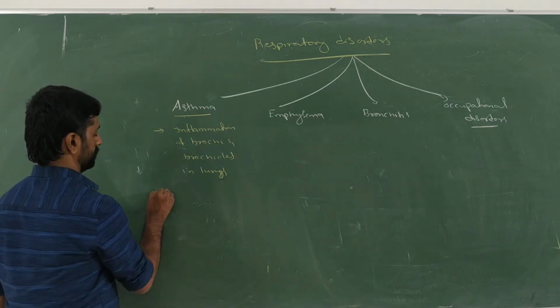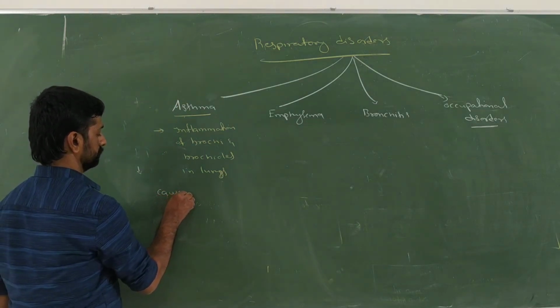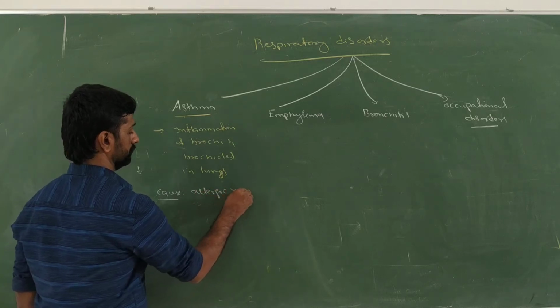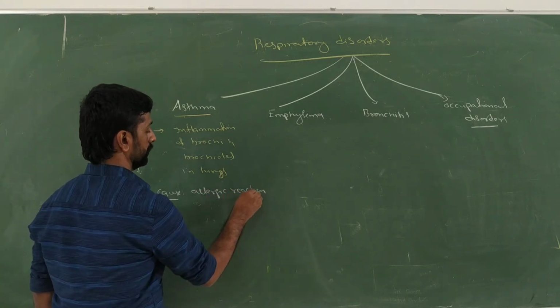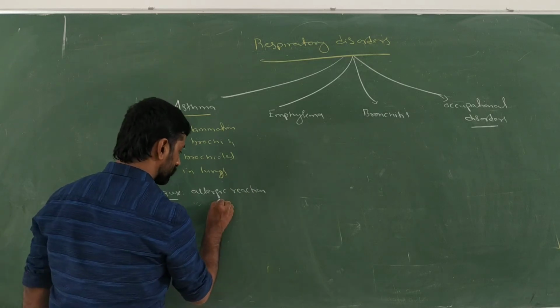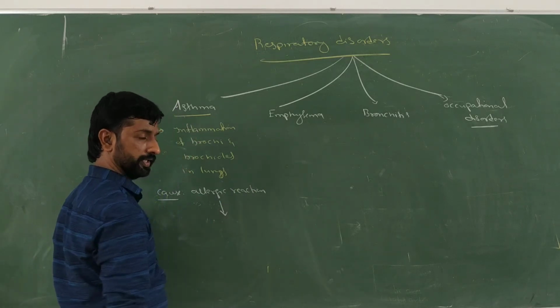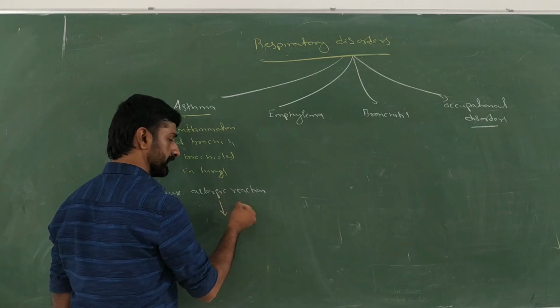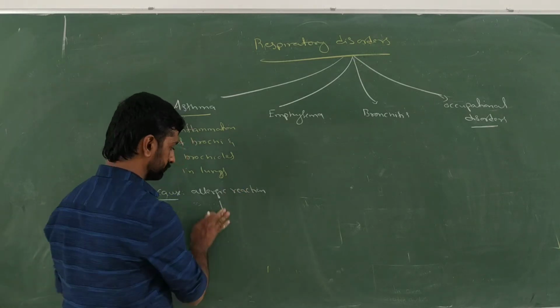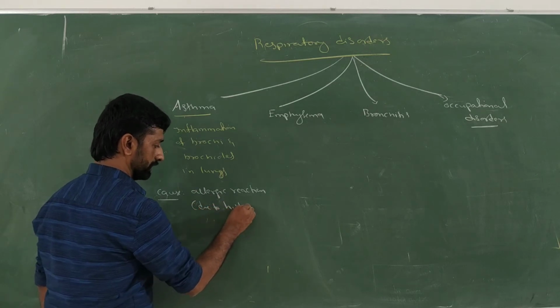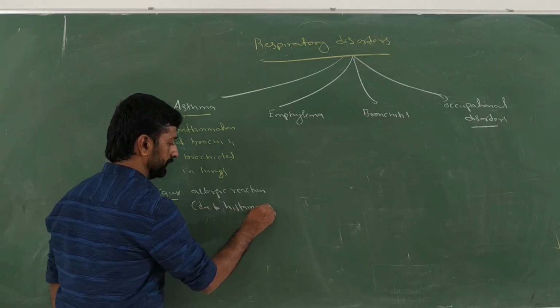So what is the cause here? Allergic reaction. What happens during the allergic reaction? It stimulates the release of histamine from the mast cells.